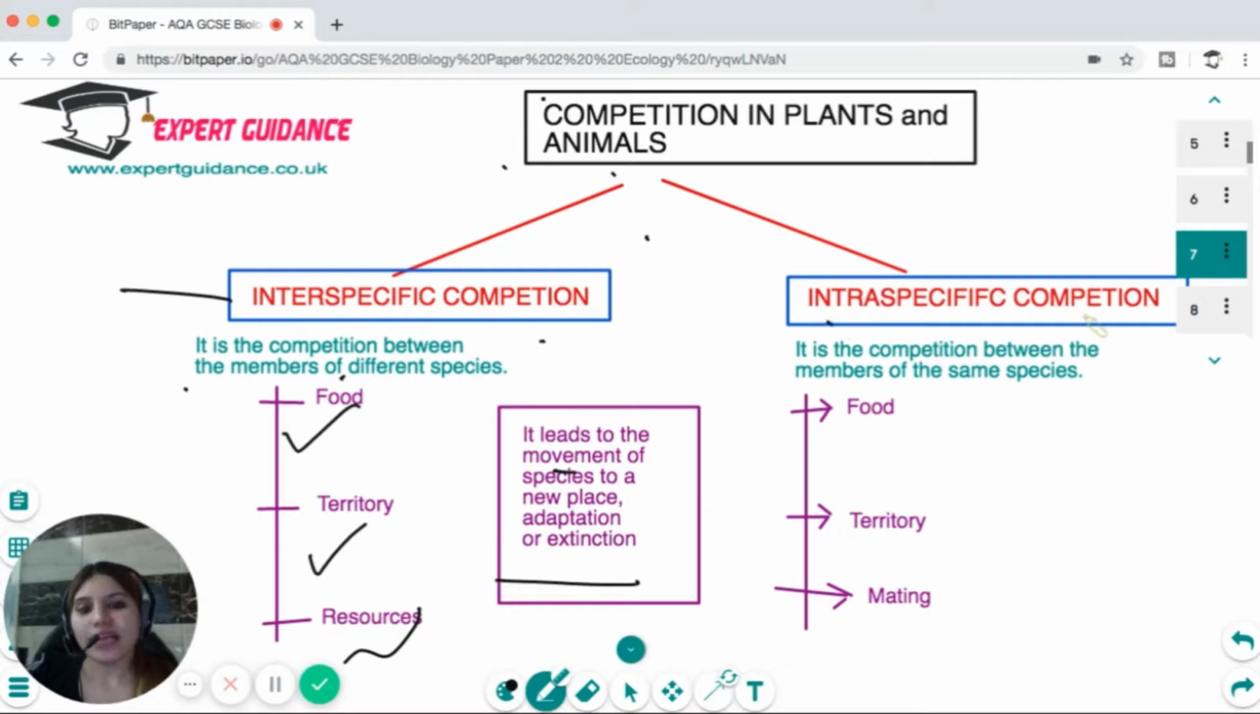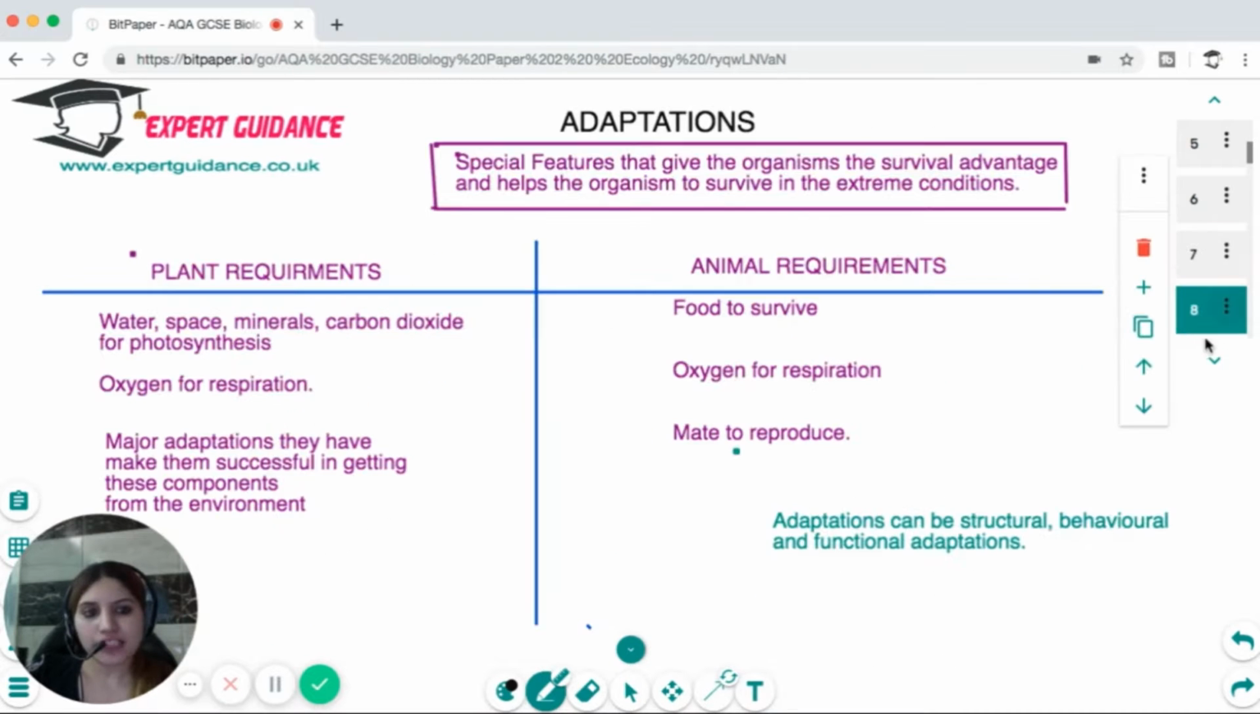On the other hand, intraspecific competition is a competition between the members of the same species. So within the members of the same species, again, there could be a fight for food, for territory, and to find a suitable mate. Okay, now it's a very important topic.